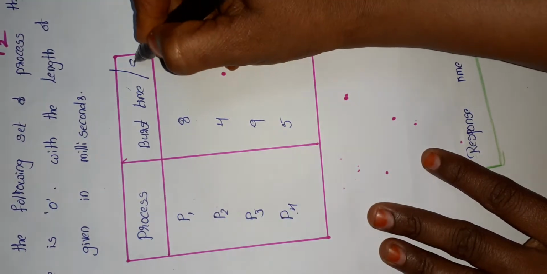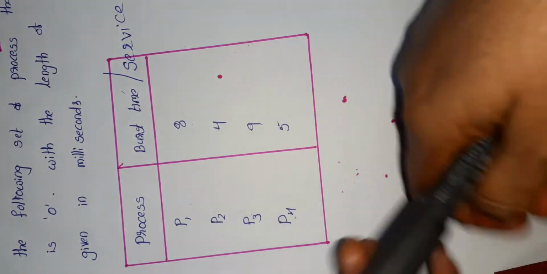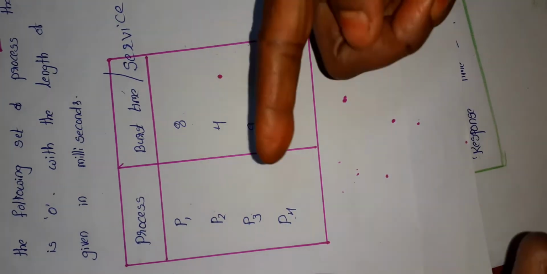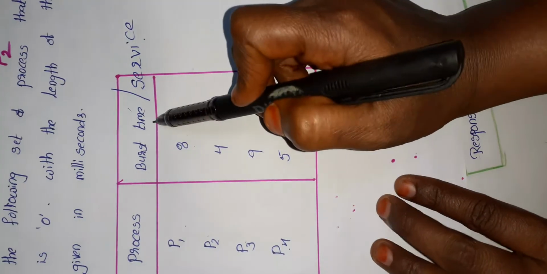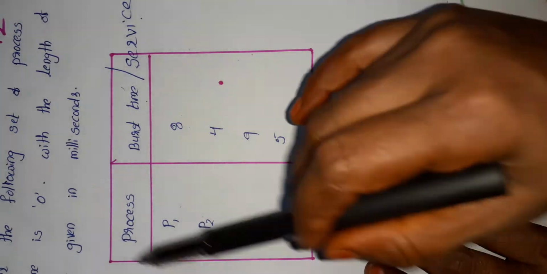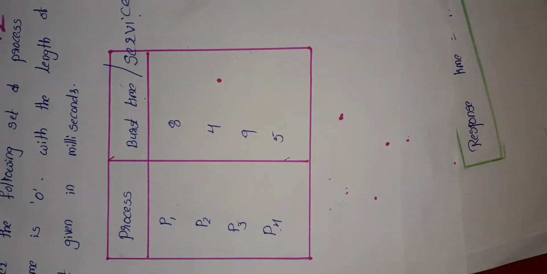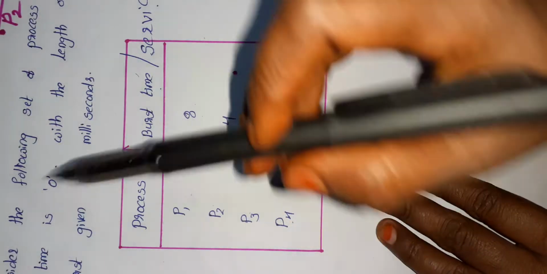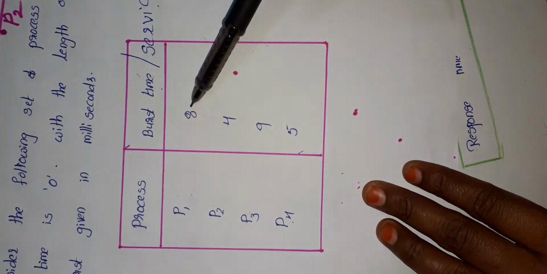Generally this burst time is also called the service time. That means how much time the process will be executed in the CPU, how much time one process utilizes the CPU. From the exam point of view, this table will be given. In the exams we have to calculate the waiting time and the turnaround time, and if they ask, the response time also. Generally they give only the process and the service time.